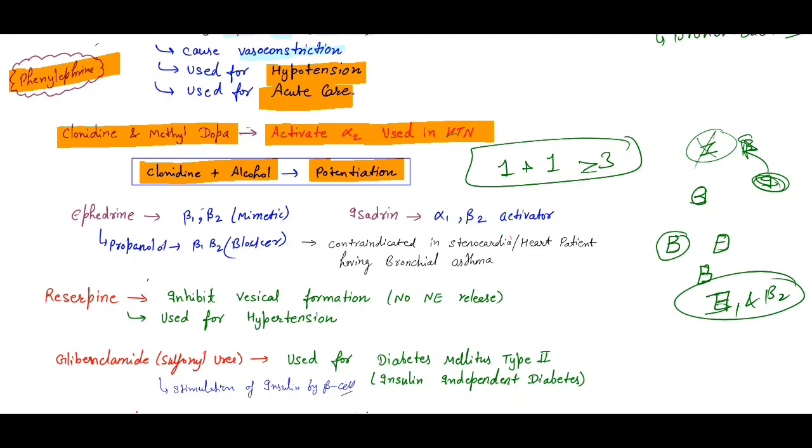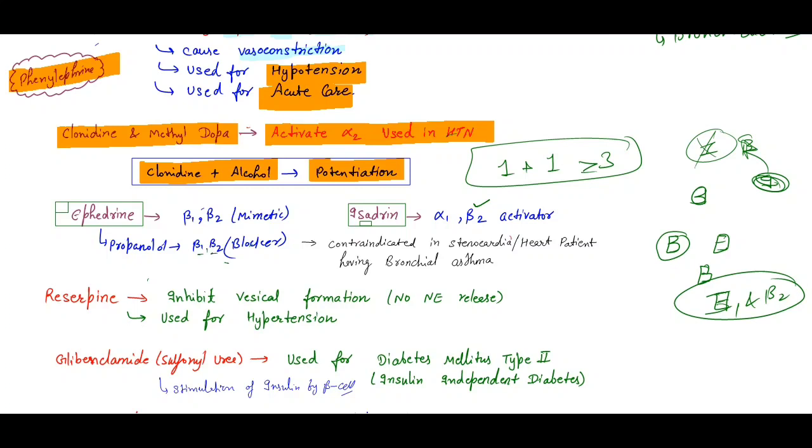Now another drug, that is ephedrine. Remember ephedrine has the A in the option, so it means it activates alpha 1 as well as beta 2. So alpha 1 beta 2 is ephedrine, beta 1 beta 2 is isoprenaline. Now another one we know, that is propranolol, the beta 1 and beta 2 blocker.